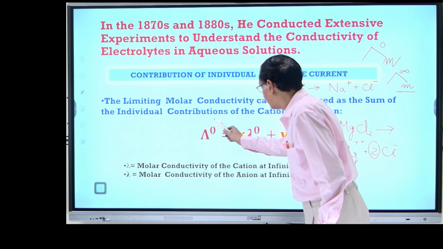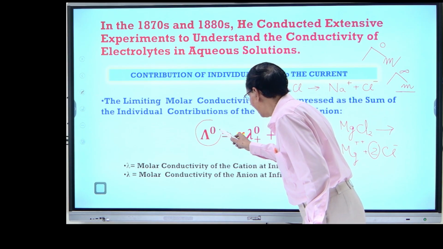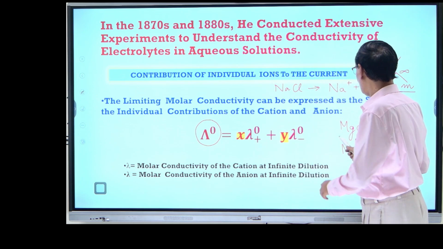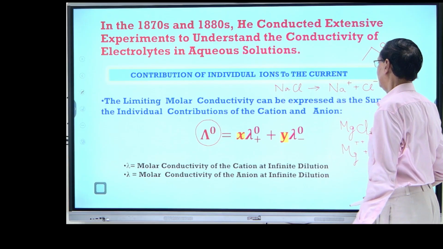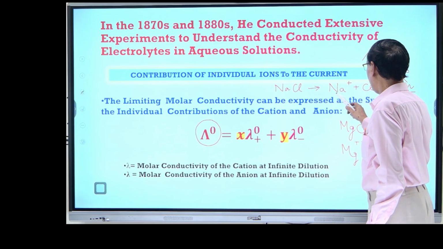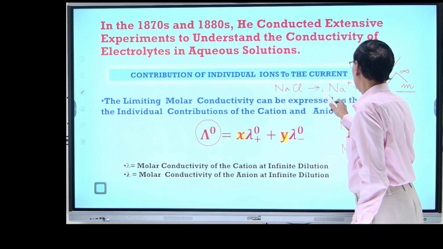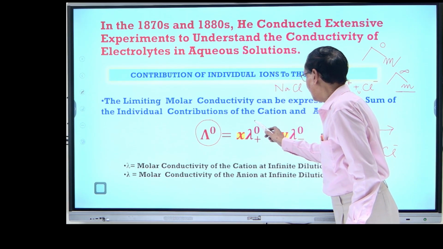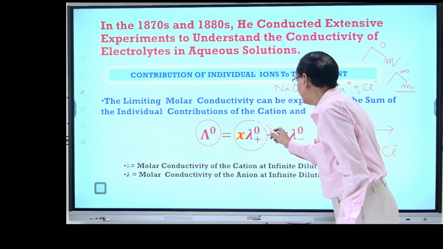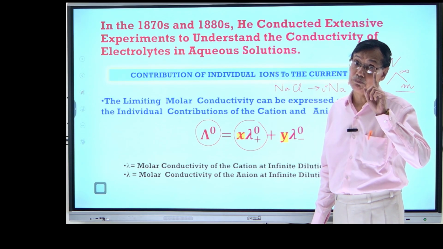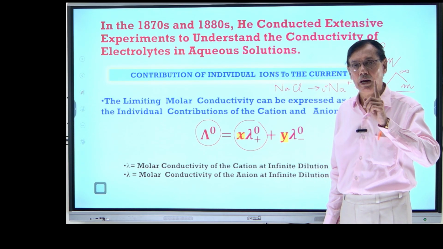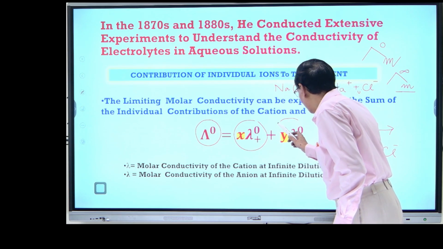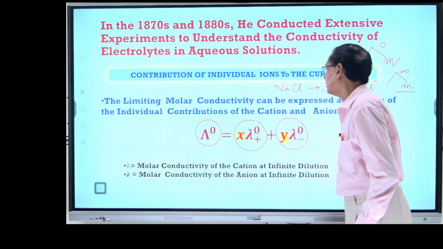And so the molar conductance at infinite dilution is the sum of, if there are two ions, sodium ions and chloride ions, the ionic conductance of the cation, with nu plus the number of ions produced, at infinite dilution of that particular ion. So the migration of the individual ion, and the ionic conductance of anions.